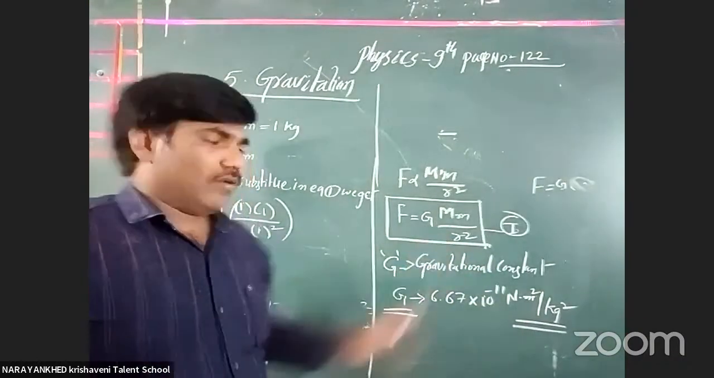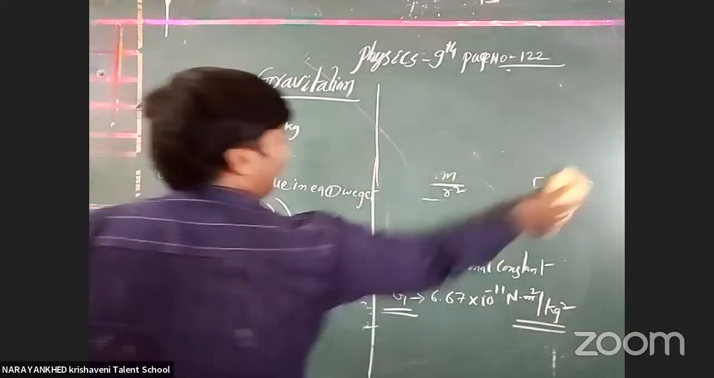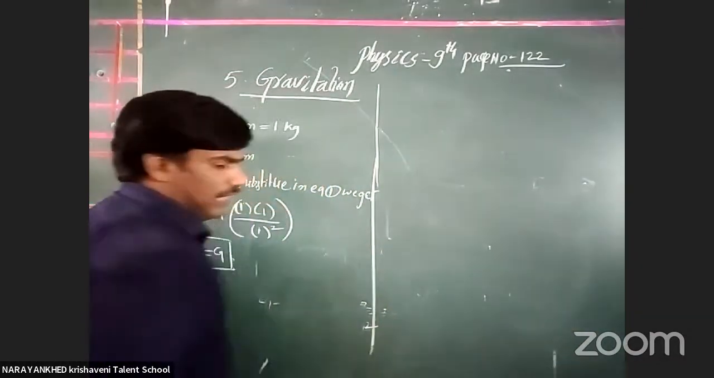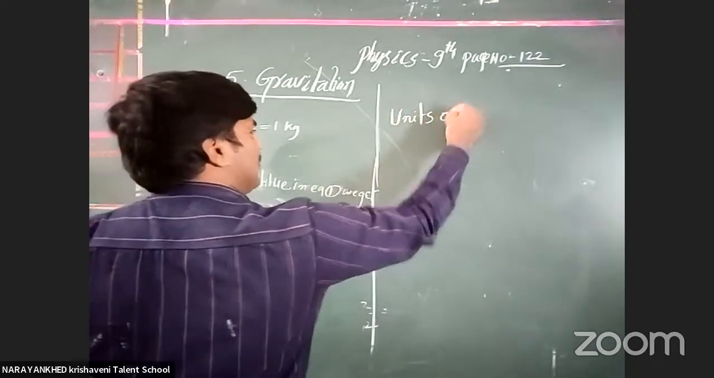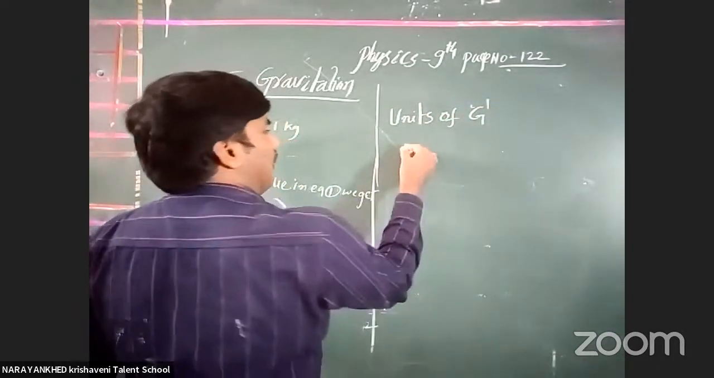You'll get it now. There is a formula for G. G is equal to the formula, and you'll get S units of G. Units of G, okay.